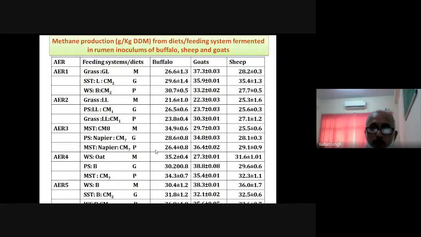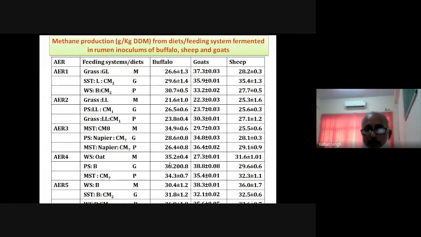So here you see there is quite a difference between the species. Within the buffalo, there may be some variation also. Within the buffalo, breed variation may also be there. Within the goat species, breed variation may be there. In the sheep also, breed variation may be there. But this was our purpose: whether the buffalo and the other main species differ in terms of methane emission potential.